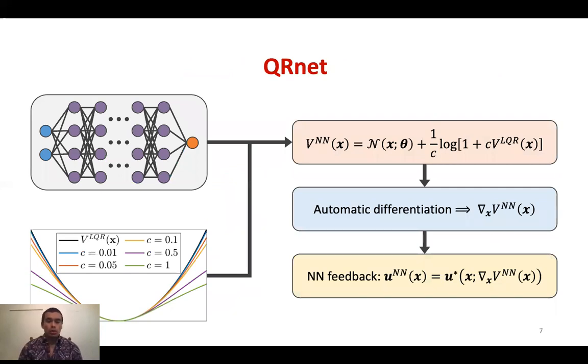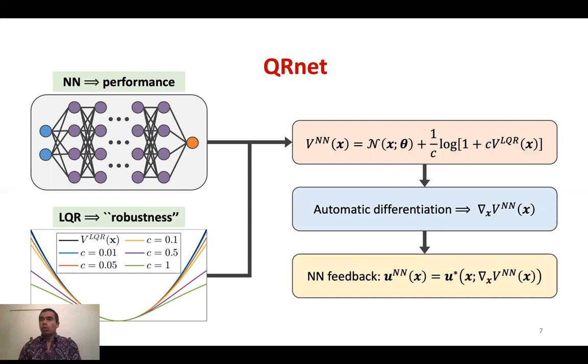Let's talk about our model structure. So we'll call this QRnet, which is a combination of a neural network and LQR. The neural network in the past has been shown to give us good performance in terms of approximating the value function well, and then thereby giving us a good control law. The LQR, which we're adding now, will give us some sort of robustness. And I put this in quotation marks because I think robustness has a specific meaning in control, but here I'm using it to refer to robustness during training, and then also the stability of the final controller that we get.